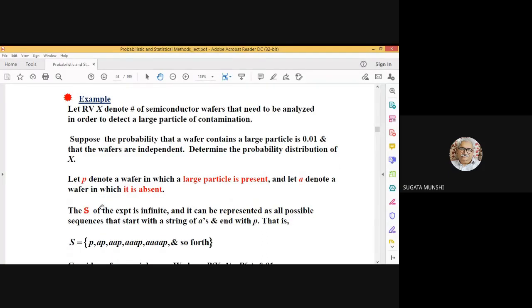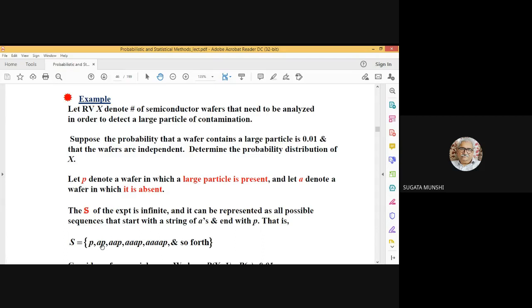Now the sample space obviously is infinite theoretically. All right. So it can be represented as all possible sequences that start with a string of A's and end with P. If you have carefully observed my description, the sample space is of this form. If you find that in the first wafer that you have picked up the contaminant is present, that is one possibility. The experiment stops there.